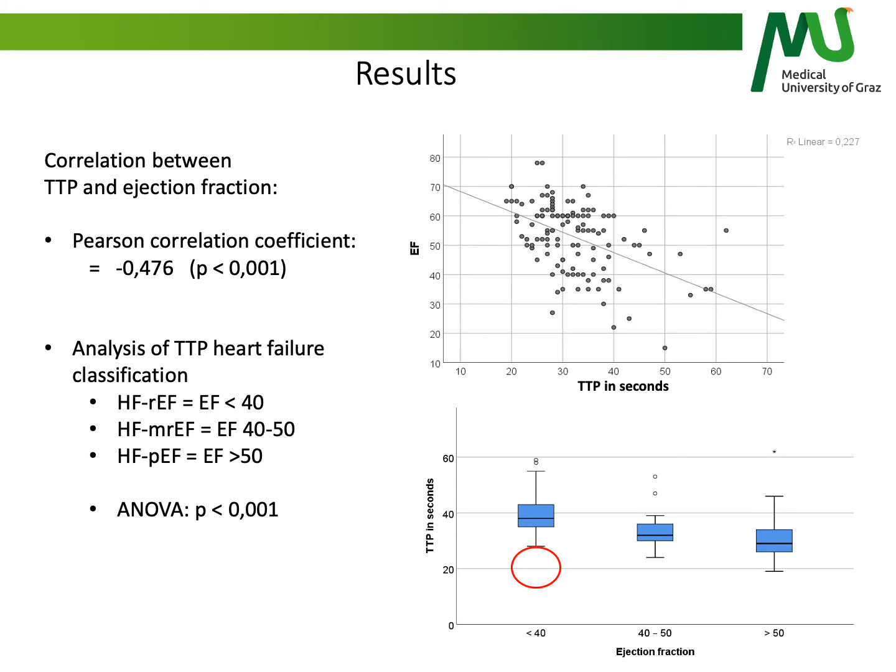The correlation coefficient between TTP and ejection fraction is minus 0.476 and significant. On the right, we can see the scatter plot, which shows a fairly weak coefficient of determination with 0.23. By separating the population into the officially used heart failure classification groups with heart failure with reduced, mid-range, and preserved ejection fraction, we could show significant differences in mean TTP. Although not all patients suffered from heart failure, we simply used these cutoff values as group parameters. Interestingly, almost no TTP value under 30 seconds fell into the group with ejection fraction under 40.